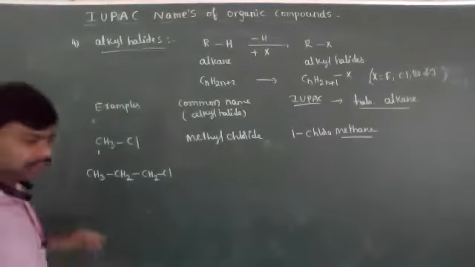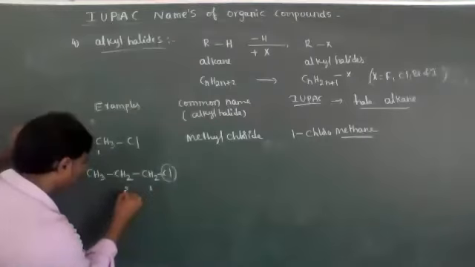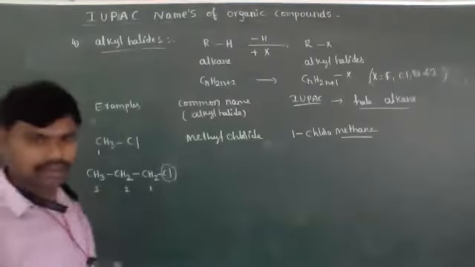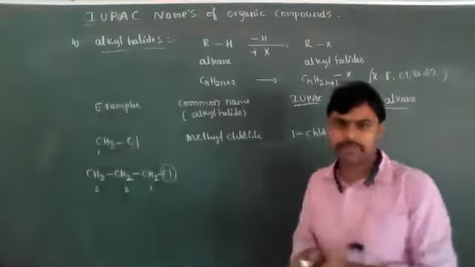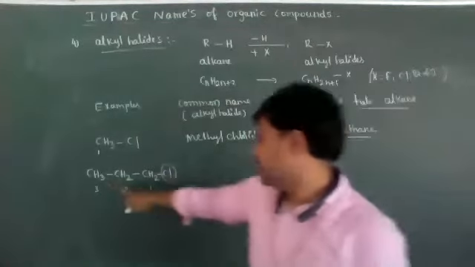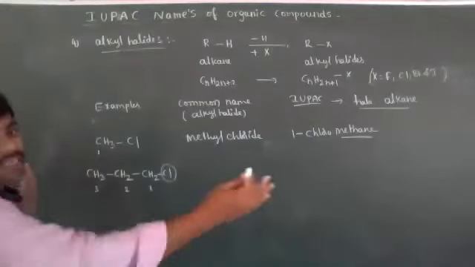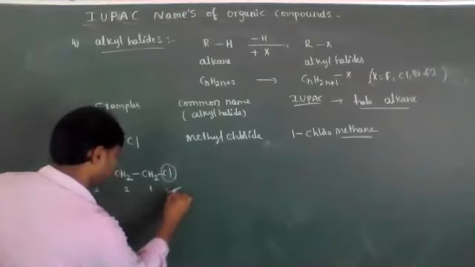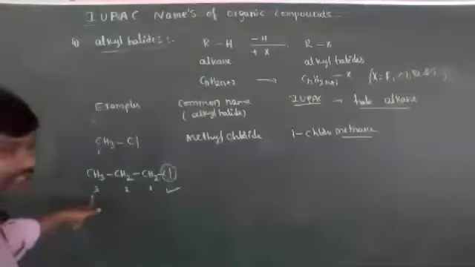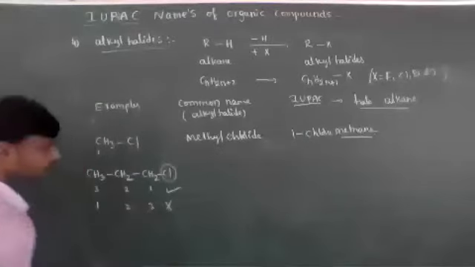Let's say 3 carbons are present, and the halogen is attached to the first carbon only. So only one substituent is present, and that substituent gets the least number. So don't number from left to right; it is 1, 2, 3 from the substituent side. This is the correct numbering, and the other numbering is wrong.